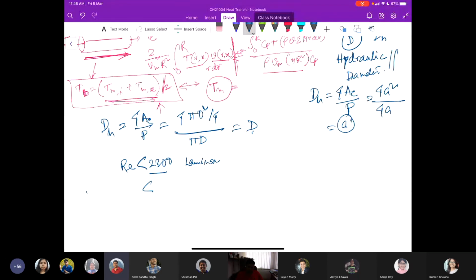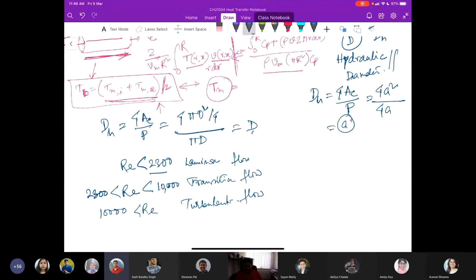When it is greater than 2300 but within 10,000, it is the transition. And when it is more than 10,000, we call this turbulent. Fine. So these things should be very clear in your head.